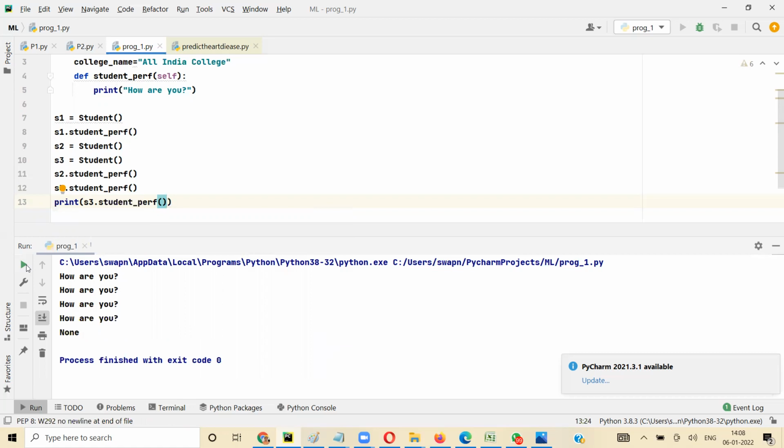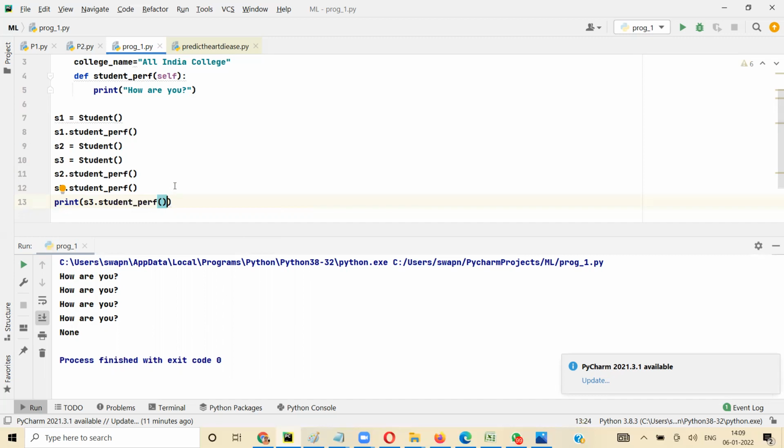It is printing how are you, because it is called, but this function is not returning anything, right? That's why it is null.